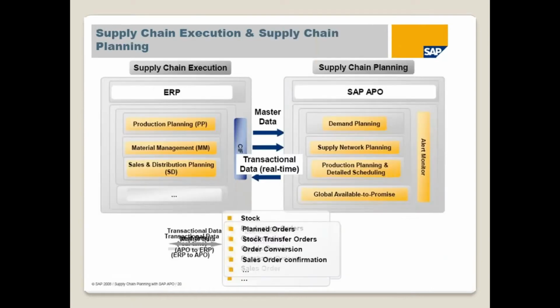Then SAP ECC, or we can call it an ERP. Earlier the people used to call it the SAP R3 system. And now we are going to talk about SAP APO. So what is the difference between SAP ECC and SAP APO? Basically ECC is for execution and APO is for planning. It's a planning system. This is execution.